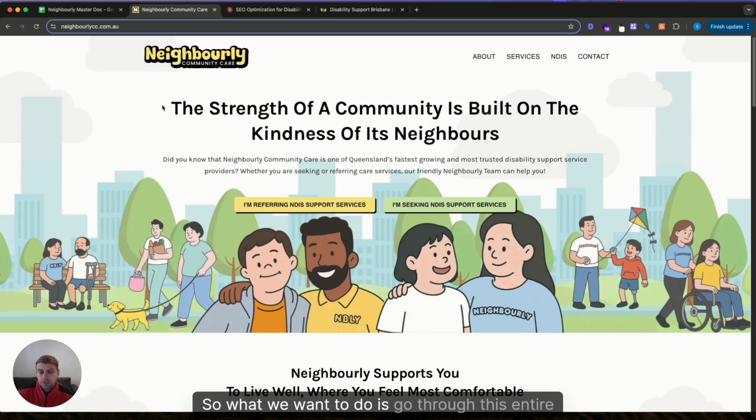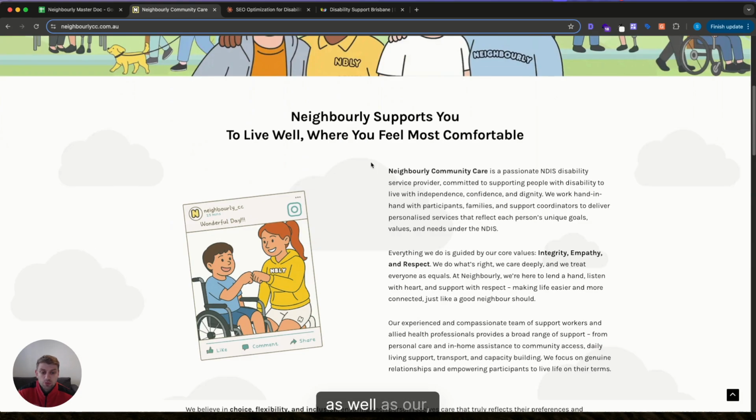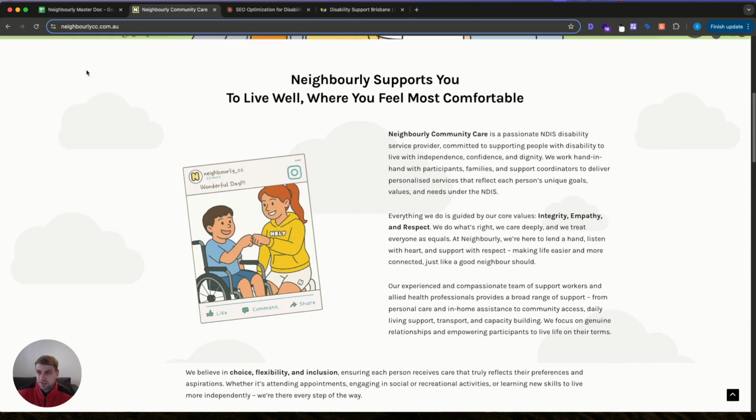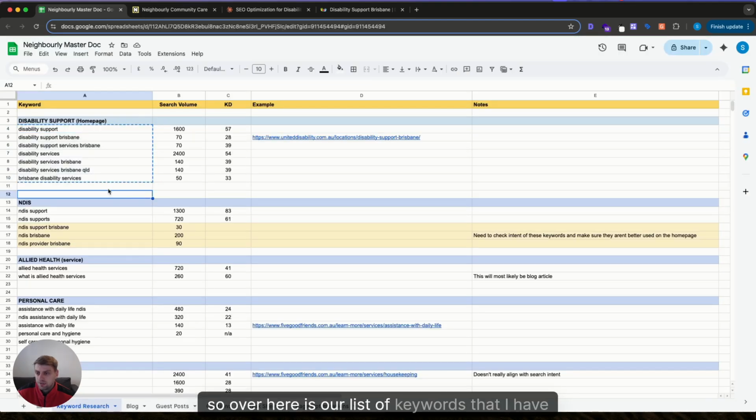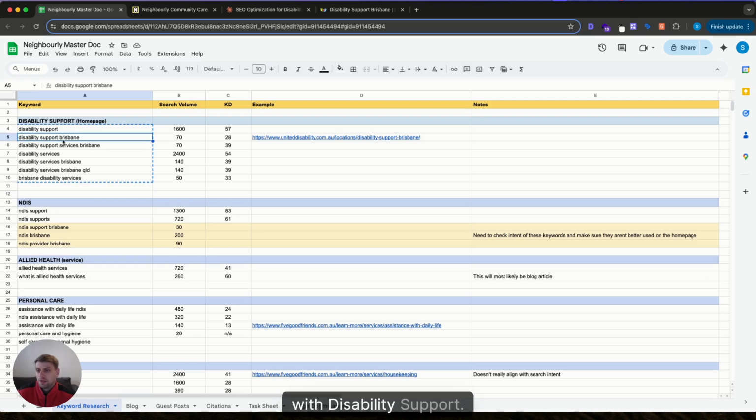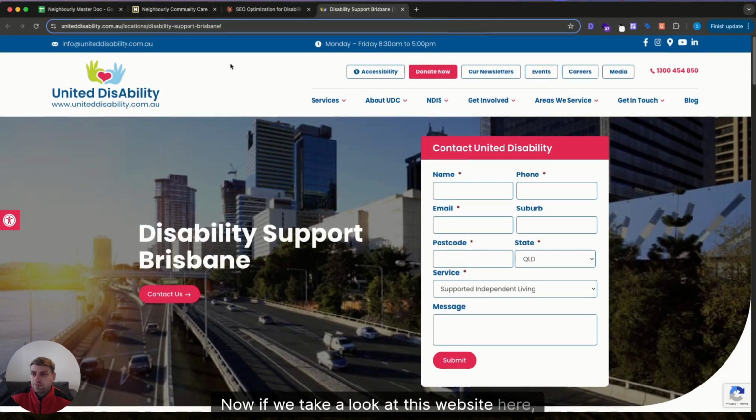So what we want to do is go through this entire page, and we want to sprinkle in your meta title, your meta description, your H1s, H2s, H3s, as well as our keywords throughout the content wherever it makes sense. So over here is our list of keywords that I've identified while doing keyword research, with Disability Support Brisbane being our primary keyword.